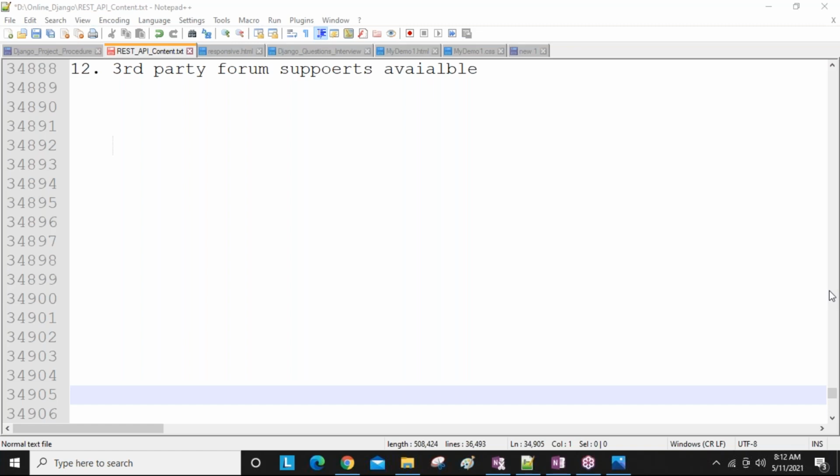Tomorrow we will discuss some other definitions, and from the next day onwards we will regularly discuss programs. Installation of Django REST framework, after installing which file comes and what is the use of that file, everything we will discuss. At the time of installing Django, one file came, django-admin.py, and using that file, what we can do, all these things you learned in Django. Now we are going to learn about REST API. Okay, thank you, guys. See you. Bye.